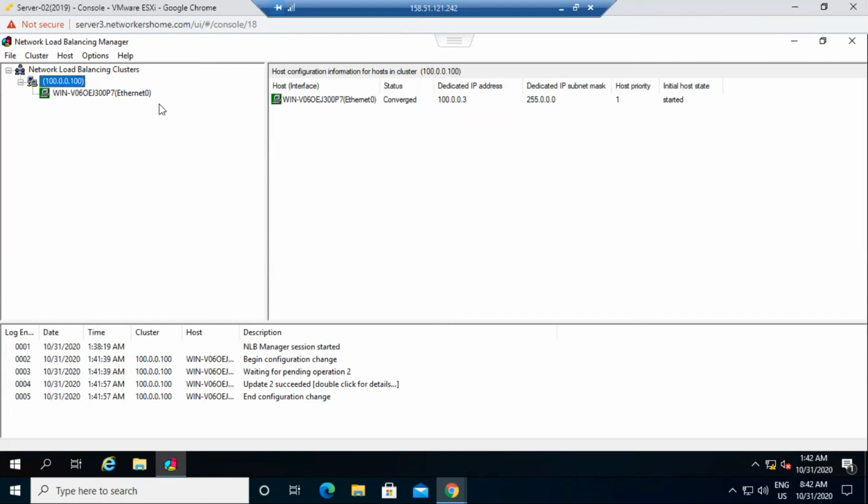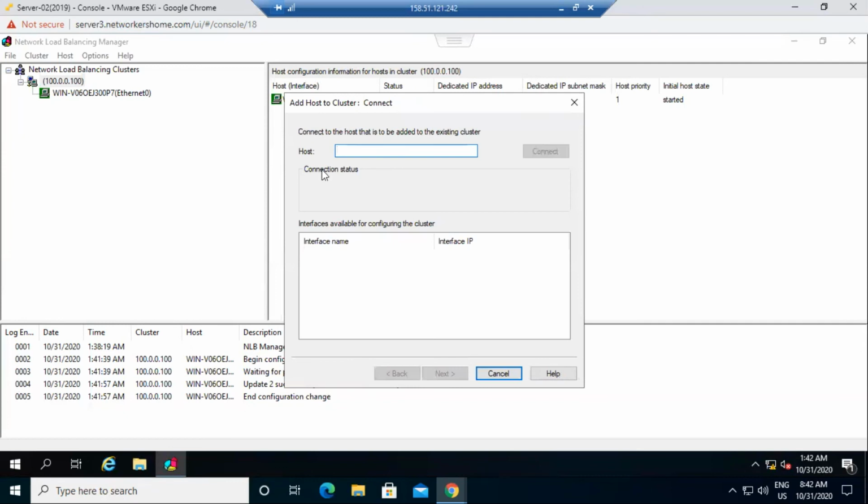Now I want to add the server 3 as well. Just right click on that and add host to the cluster. I want to add server 3 as well, the second web server. The IP address of my server 3 is 100.0.0.4. Click on connect. You can use the name also, instead of the IP address, if you want.